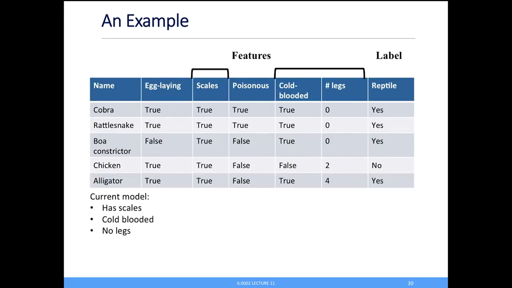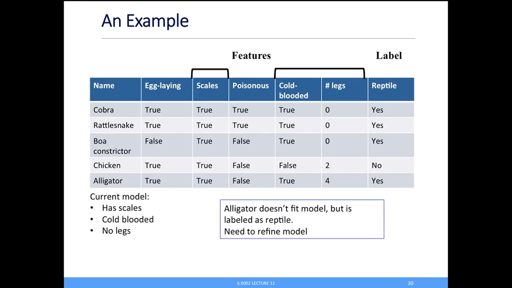And now I'll give you an alligator. It's a reptile, and oh fudge, right? It doesn't satisfy the model, because while it does have scales, and it is cold-blooded, it has legs. I'm almost done with the example, but you see the point. Again, I've got to think about how do I refine this.